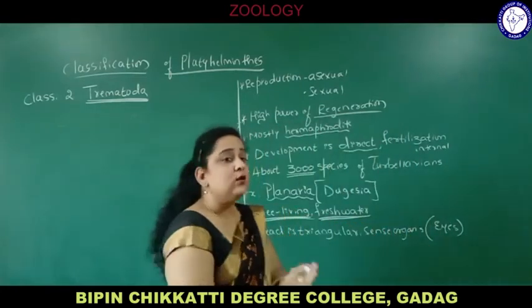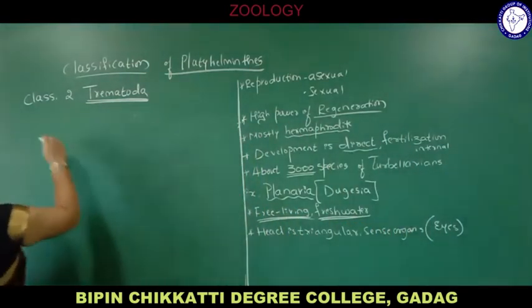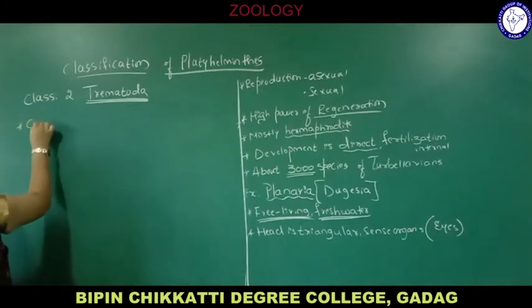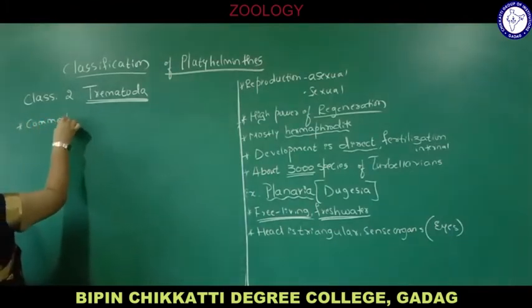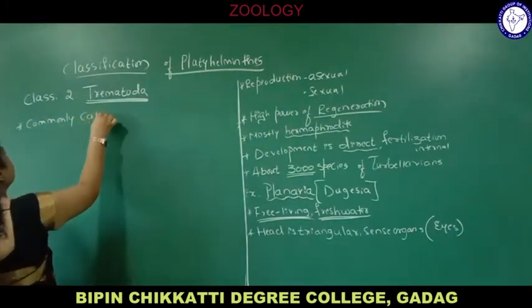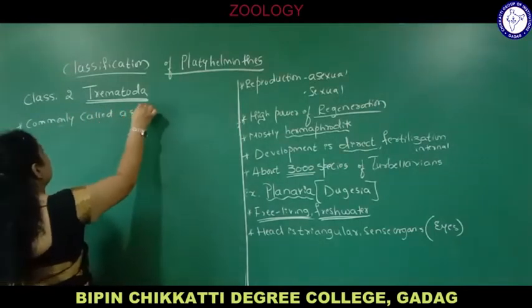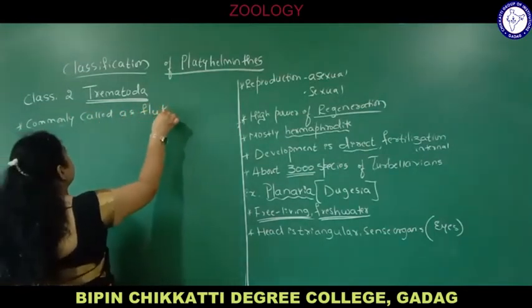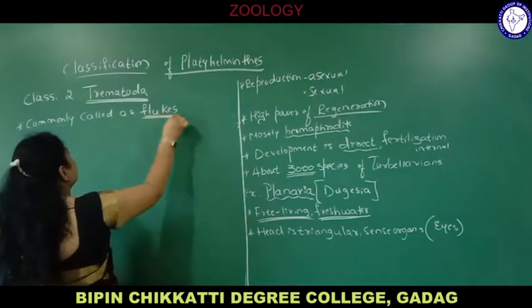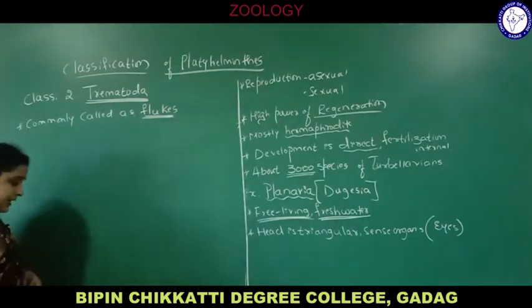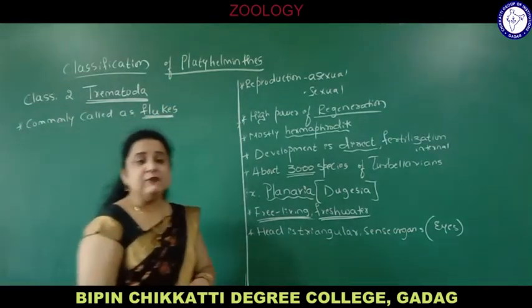These trematodes are commonly called flukes. Looking at the name flukes, an example comes to your mind, that is liver fluke. Yes, you are right.